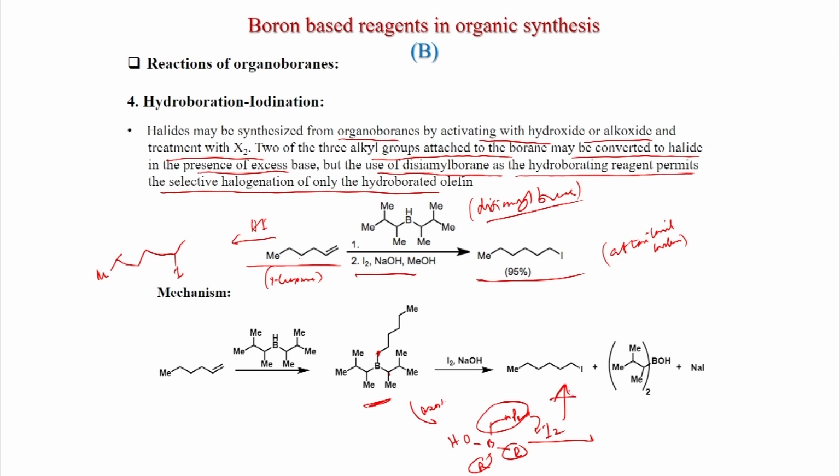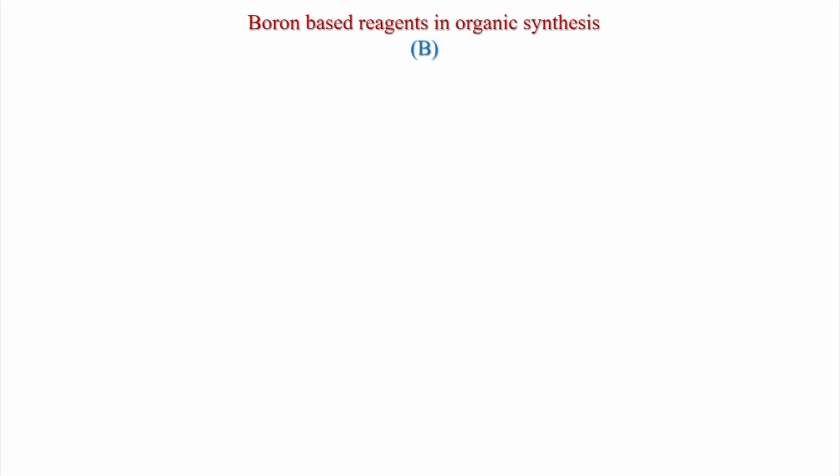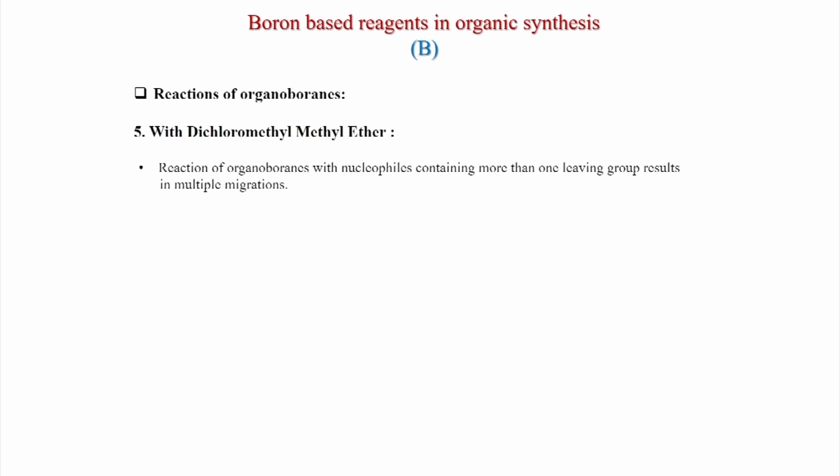So, here the migration happens to the iodine, and I minus is reacting with sodium plus, you get the sodium iodide byproduct, and this hydroxy-containing diamyl boron is the byproduct. So, OH is helping to generate this boron minus charge here, a tetracoordinated borate, and that is reacting with iodine. After that, migration is happening.